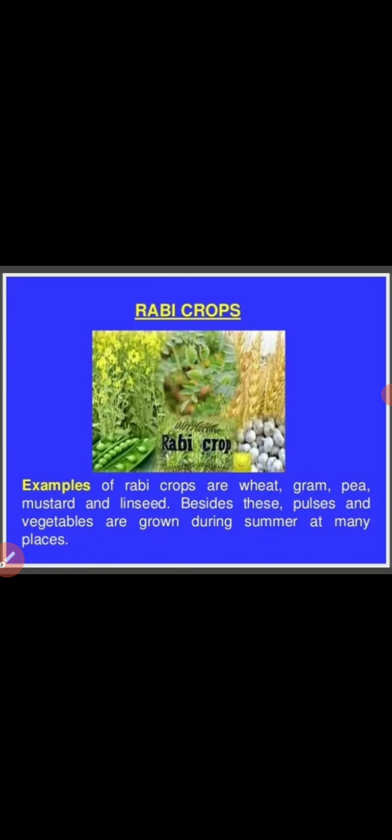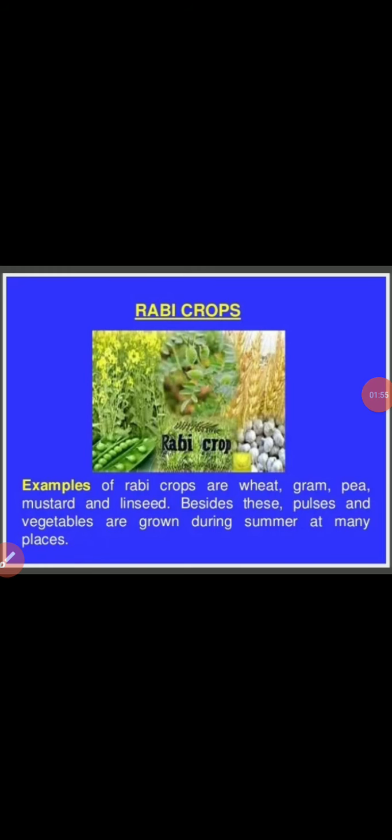Besides these crops, pulses and vegetables are also grown in the summer season. This is because these kinds of crops also need less water. In the summer season there is no humid condition, so these vegetables or pulses that need a less amount of water are grown, and that's why rabi crops are grown in the winter season from October to March.